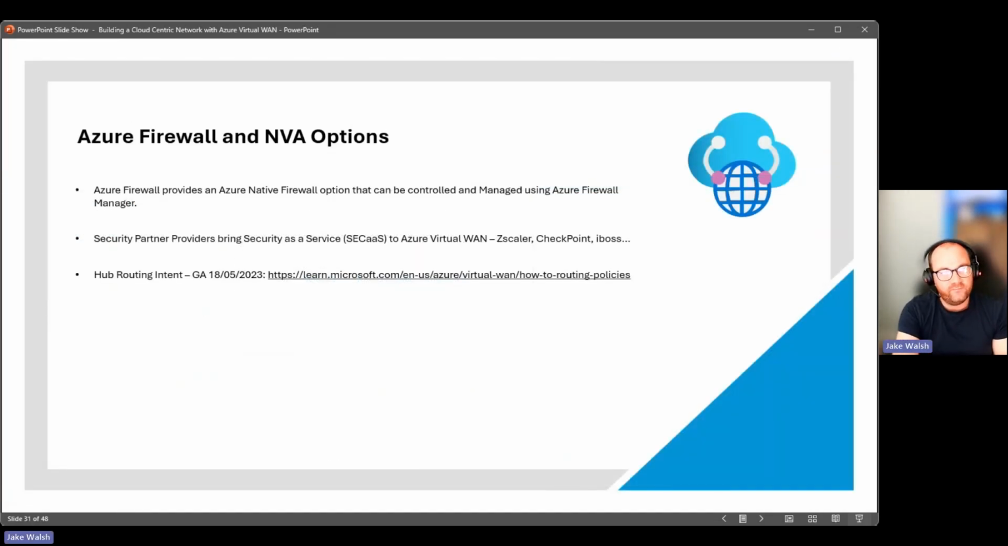So just covering briefly some notes about the firewall and NVA options. Azure Firewall provides that native firewall option, and can be controlled and managed using Firewall Manager. We've talked about those security partner providers, so they can bring that security as a service to Virtual WAN. That's providers like Zscaler, Checkpoint, iBoss. One of the big changes, and I alluded to this earlier on, was that hub routing intent. It went GA back in May 2023, and that allowed some of the routing changes to be more automated. I'd recommend having a read of that just to understand some of those changes in Virtual WAN and what that more automated routing through routing intent and the ability to go cross region actually means when you do deploy Virtual WAN.